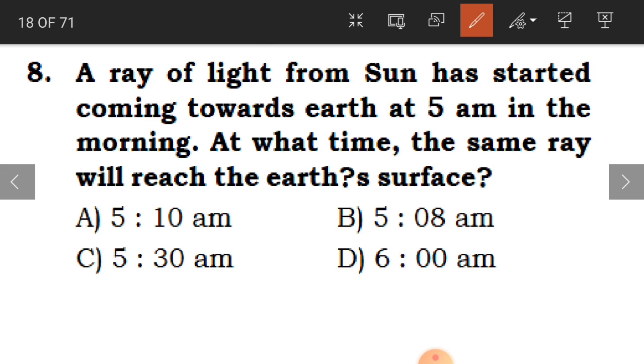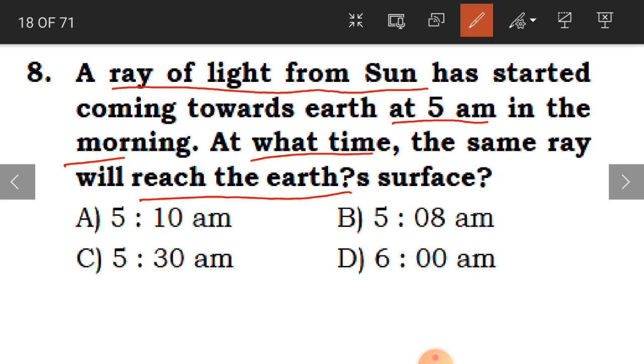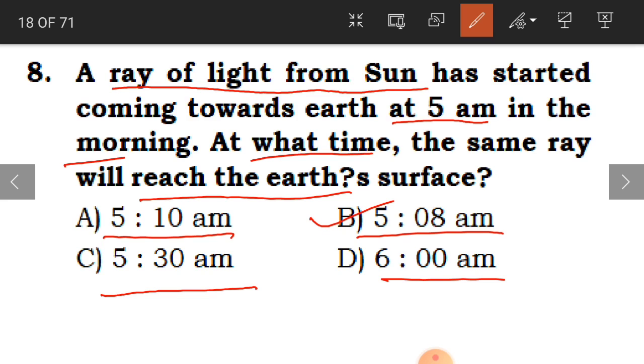Clear, children? Now, eighth one is, a ray of light from sun has started coming towards earth at 5 a.m. in the morning. At what time the same ray will reach the earth's surface? See, understand, a ray of light from sun, it has started at 5 a.m. in the morning. At what time is it going to reach the earth surface? Okay, so is it 5:10 a.m., 5:08 a.m., 5:30 a.m. or 6 a.m.? And the answer is B, 5:08 a.m.